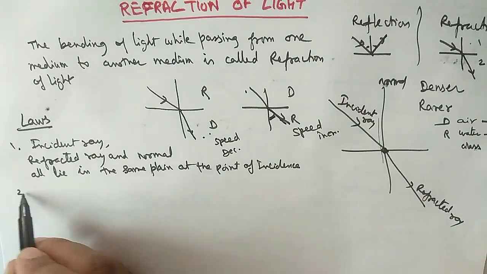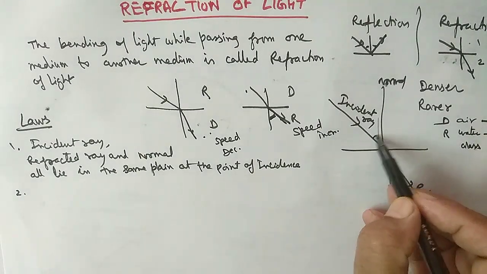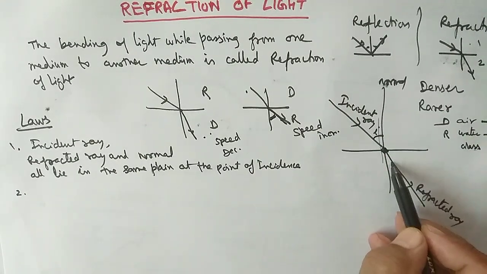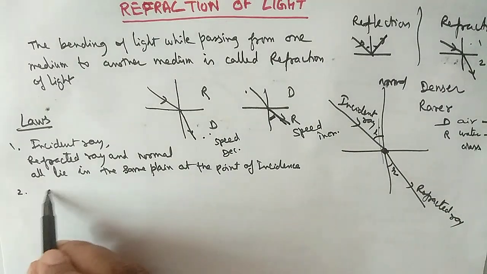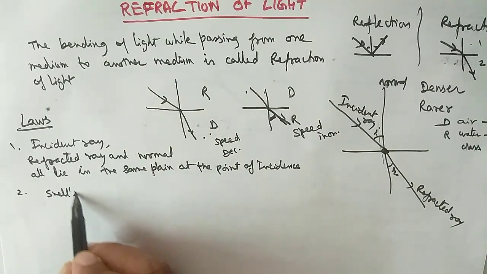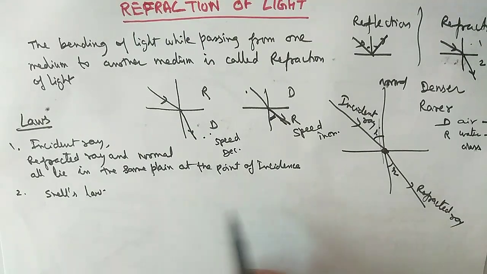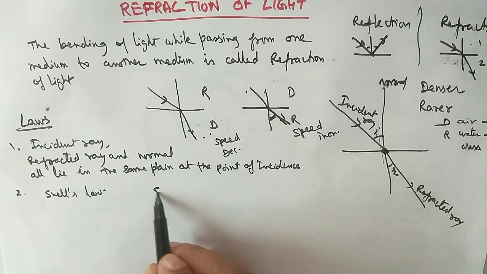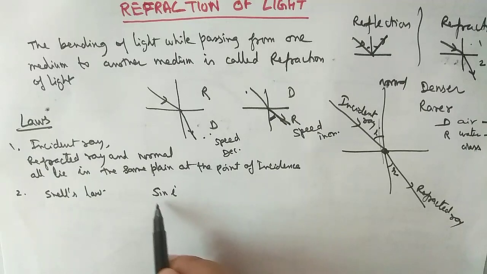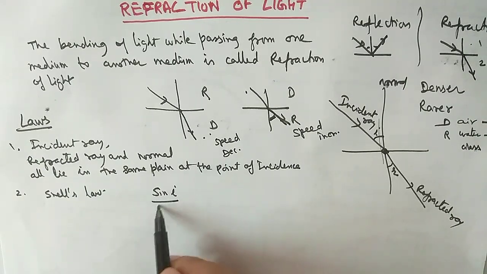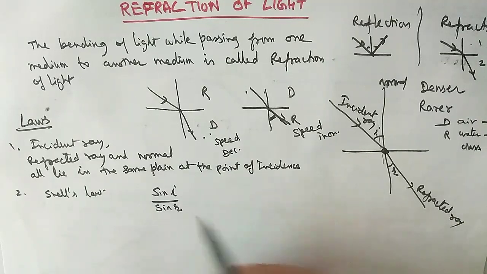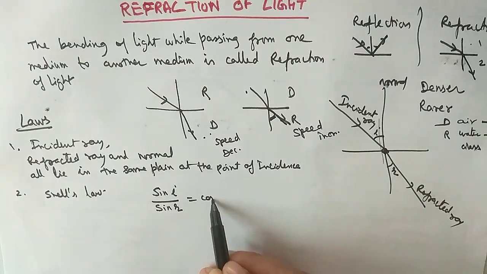Second, this angle is the angle of incidence and this angle is the angle of refraction. So the second law, which is known as Snell's law, says that the ratio of the sine of the angle of incidence to the sine of the angle of refraction is always a constant.